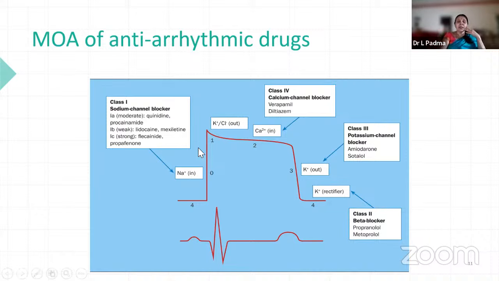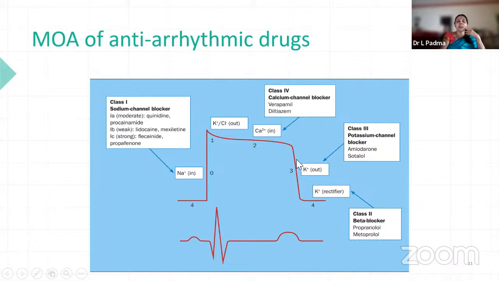So here the class 1 are mainly sodium channel blockers. They differ in certain pharmacokinetic factors as well as adverse effects and drug interactions and also the route of administration. So we choose accordingly. Mainly the inactivated state of the sodium channels is blocked here.